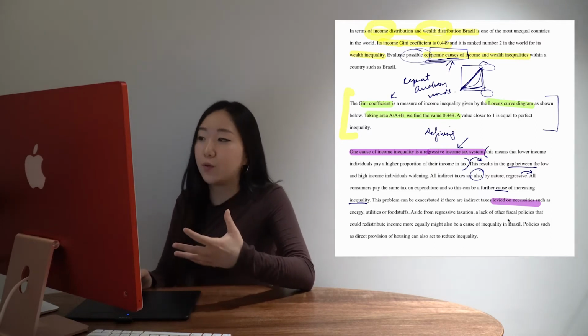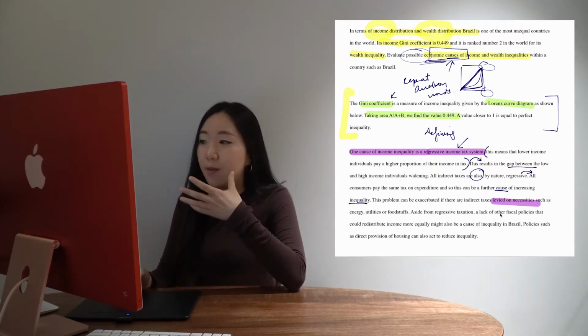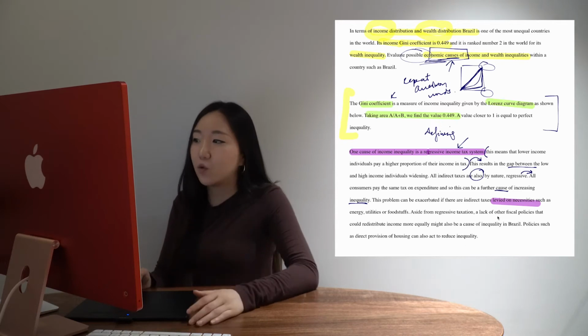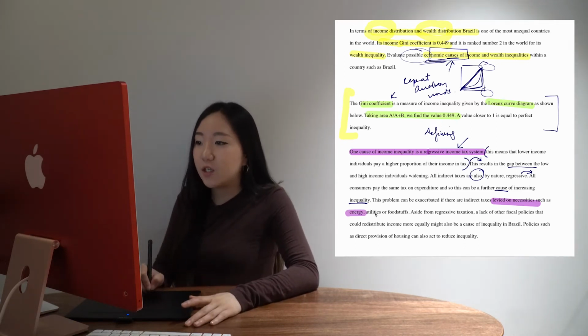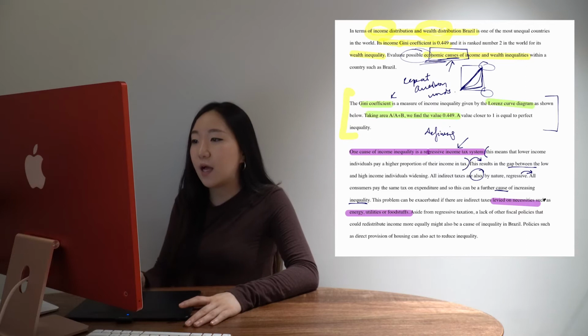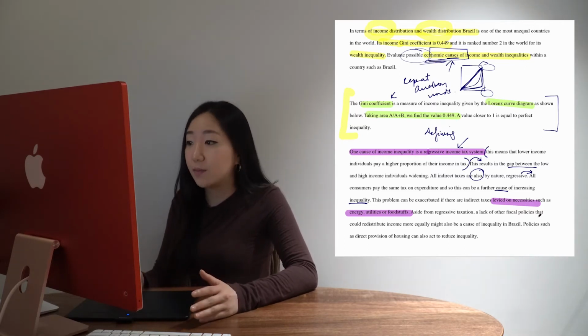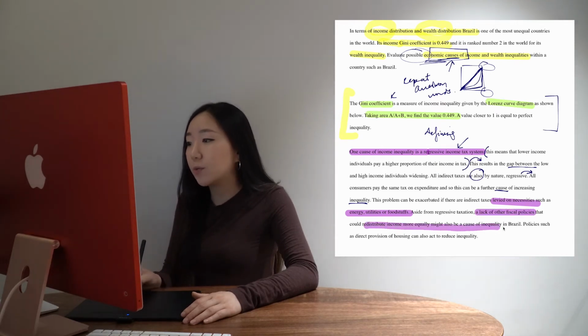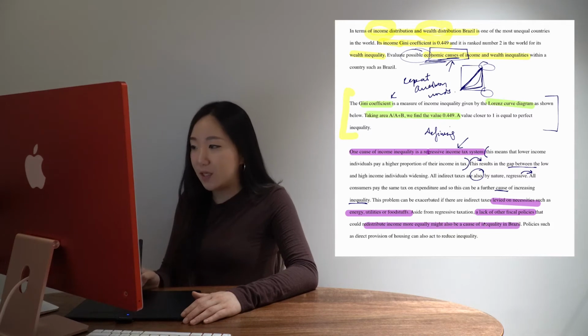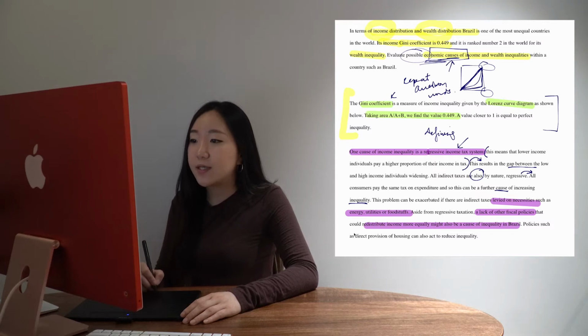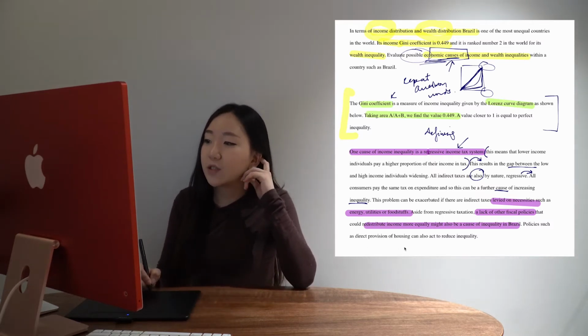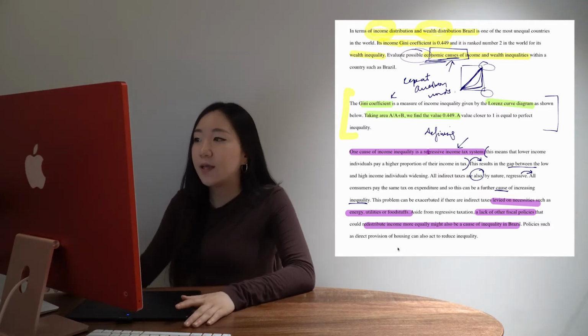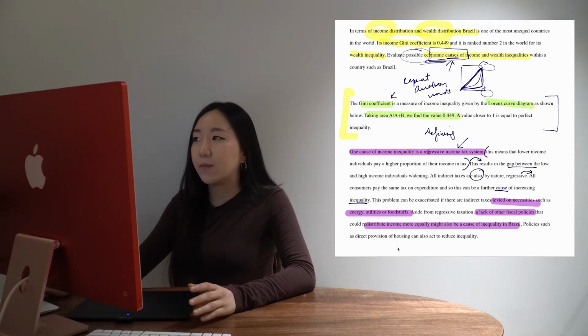When is this more of a problem? This could also be considered evaluation because you're looking at the significance of different causes of inequality, such as energy, utility, or foodstuffs. Anytime you are able to give an example, give an example. Aside from regressive taxation, a lack of other fiscal policies that could redistribute income more equally might also be a cause of inequality in Brazil. Repeating the question word, and then straight into giving some examples when I can. So policies such as direct provision of housing can also act to reduce inequality. You could also say things like a national minimum wage or whatever it might be.